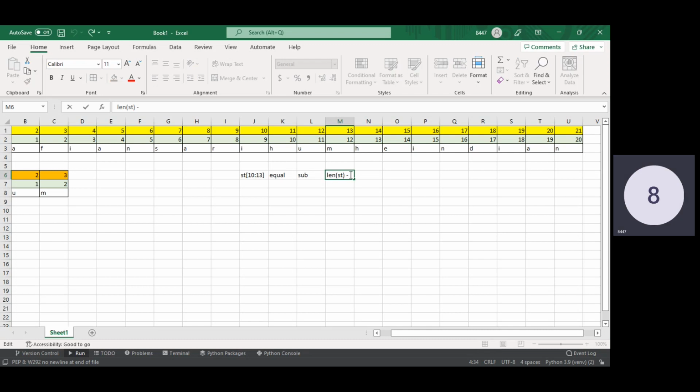That will be the total length minus the length we have covered so far, and that should be greater than or equal to the length of the substring.